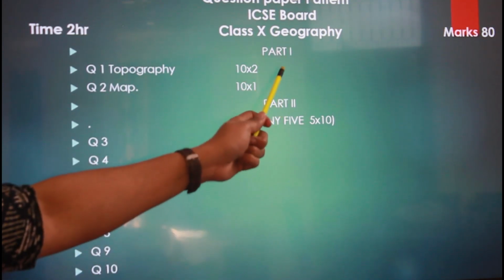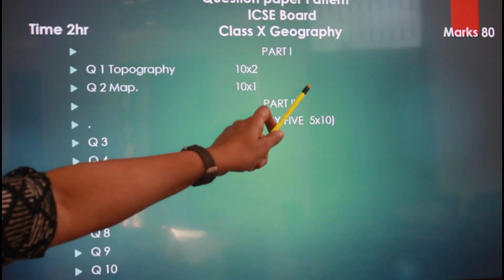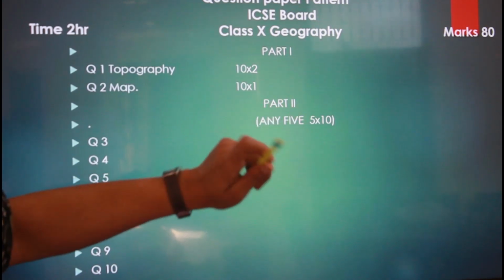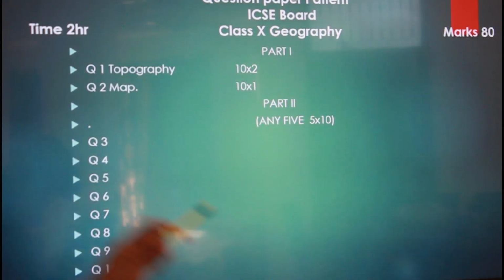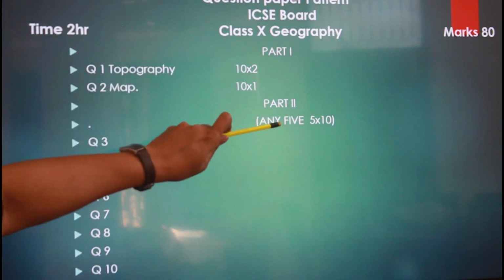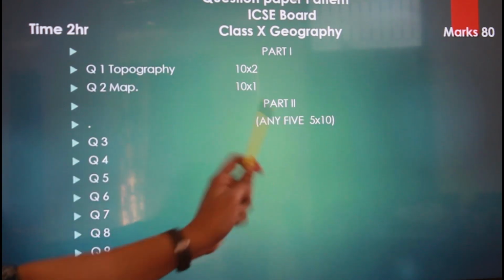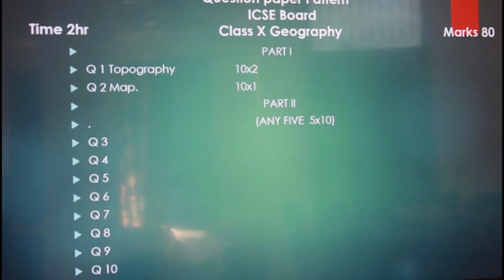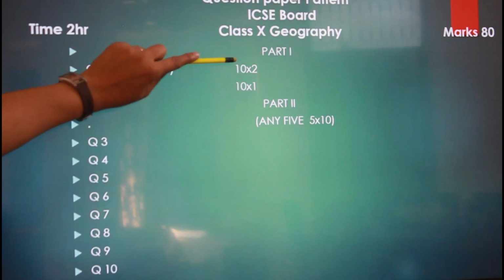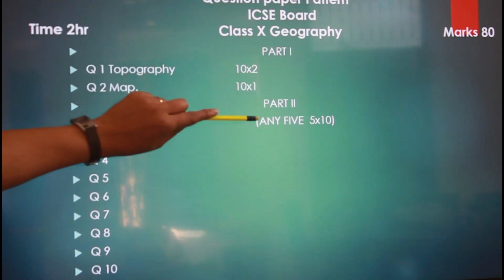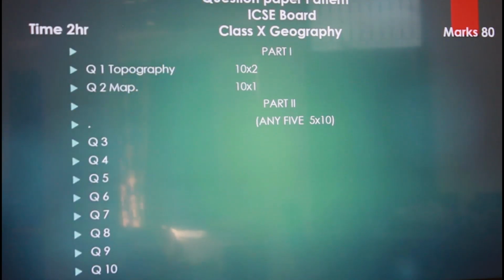So altogether 20 plus 10, there will be 30 marks.